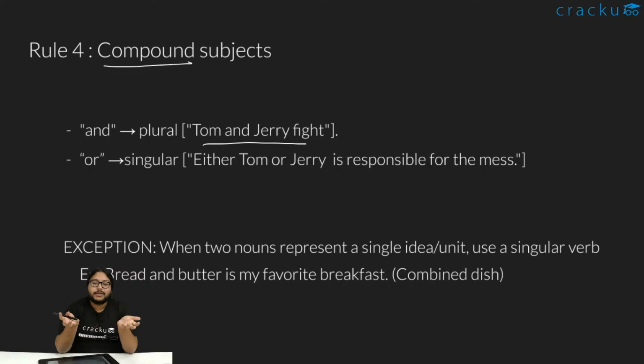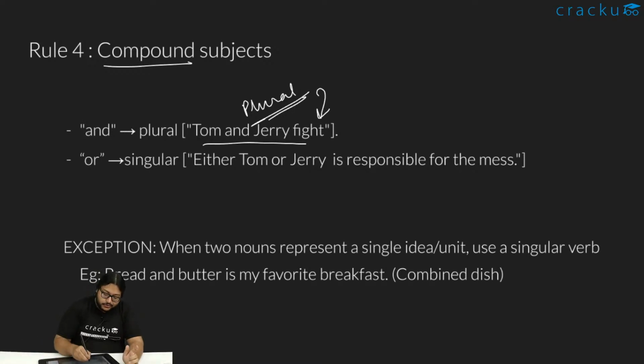That is called a compound subject. What is this sentence about? Tom and Jerry fight. This sentence is about Tom and Jerry, right? It's not only about Tom, it's not only about Jerry, it's about Tom and Jerry. So that is why it becomes a plural, and so we use fight instead of fights.